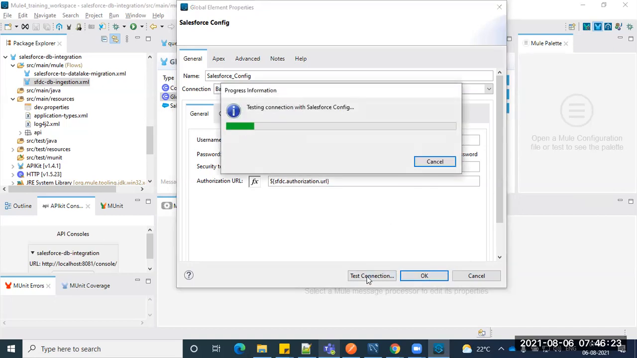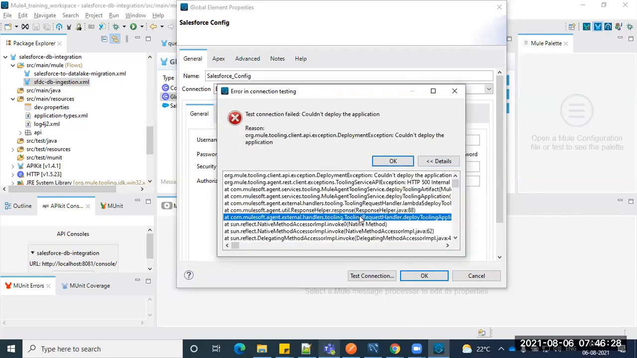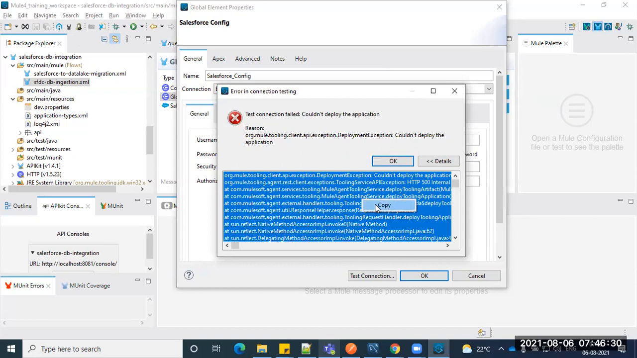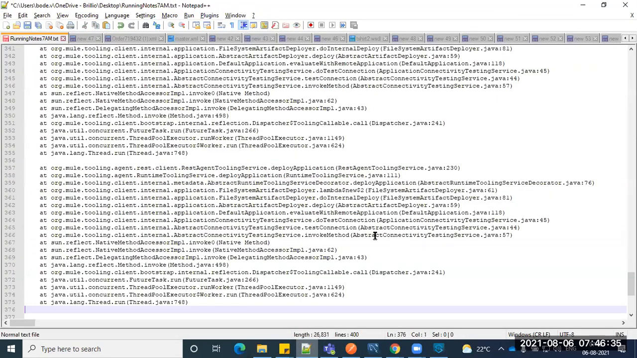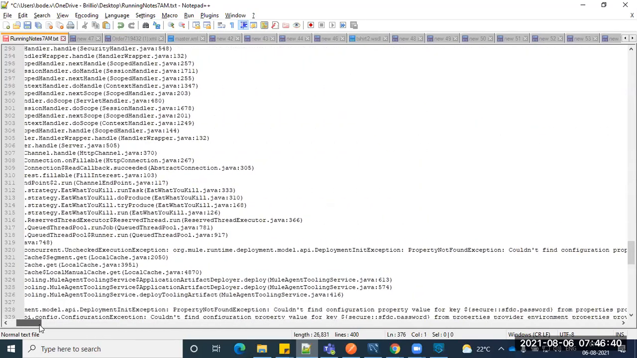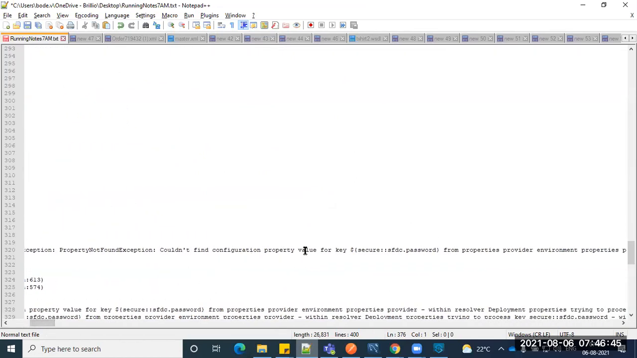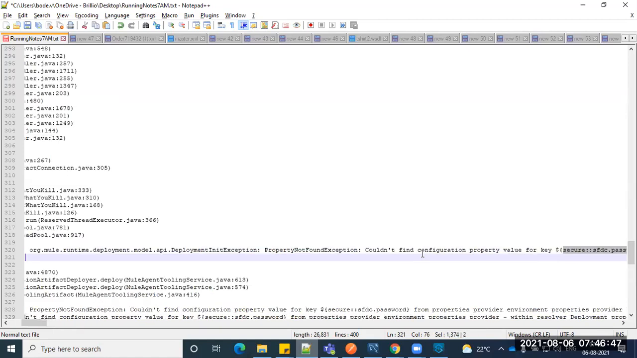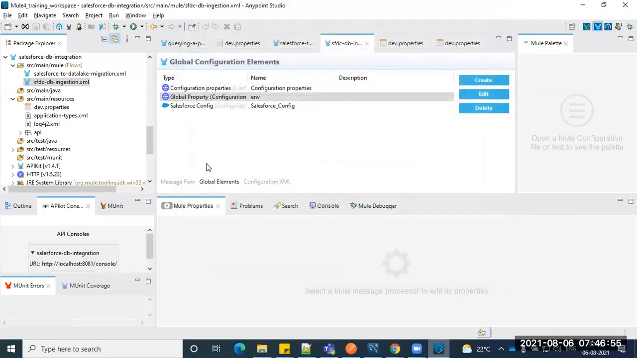Let's click test connection now after adding this. You can see some issue. Let's see what the issue is. Property not found. It's clearly saying it could not find the configuration called secure colon colon SFDC password. So that means we have to do something else. Okay, let's go to your configuration.